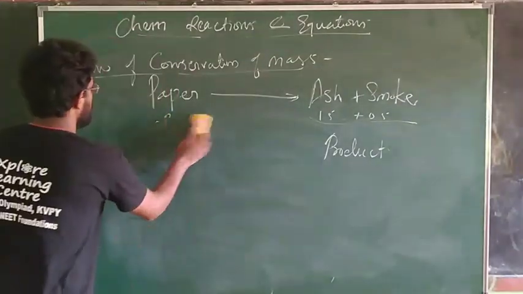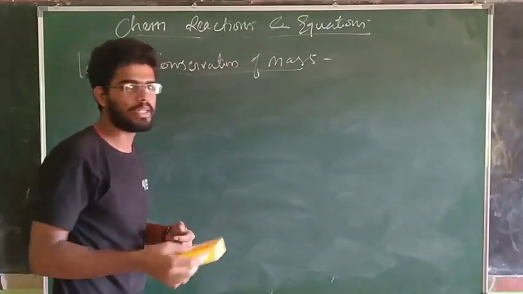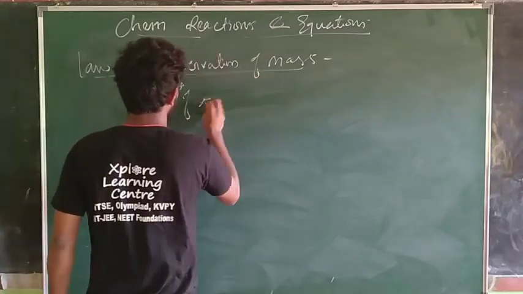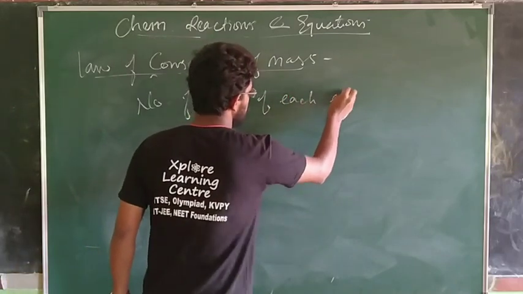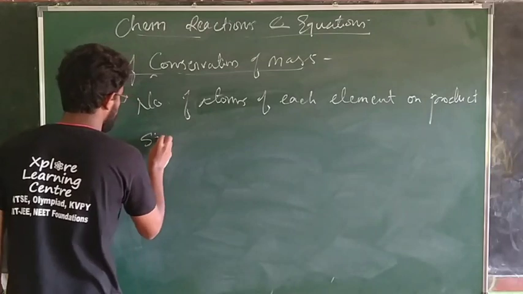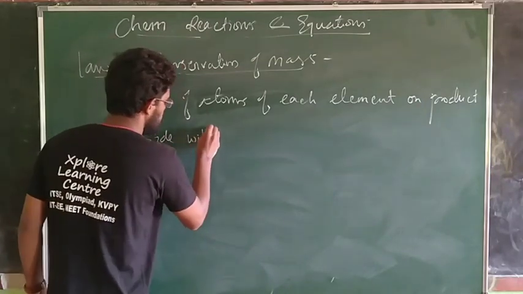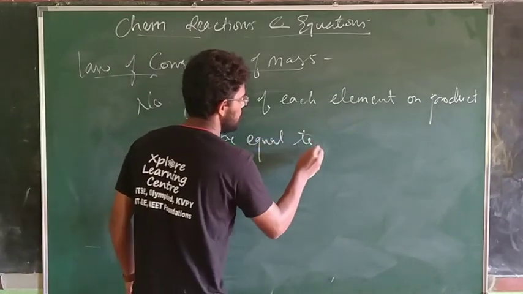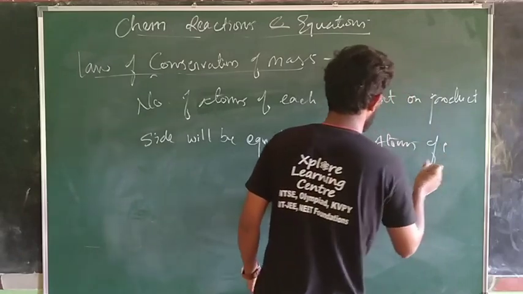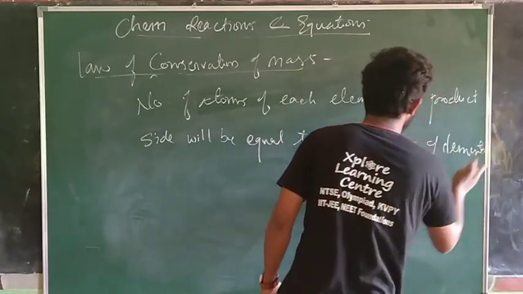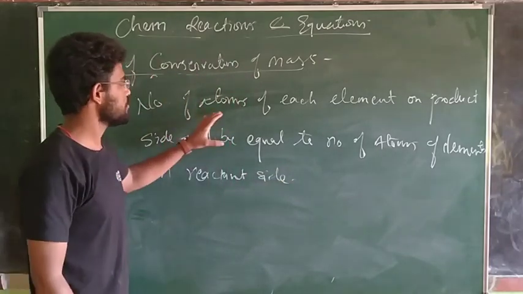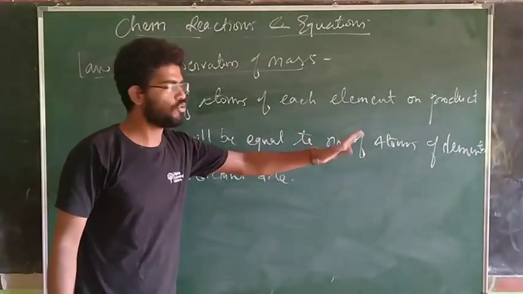In other terms, for our understanding or for our use, we may interpret that law as: the number of atoms of each element on the product side will be equal to the number of atoms of those elements on the reactant side.